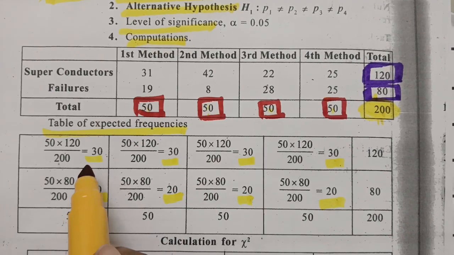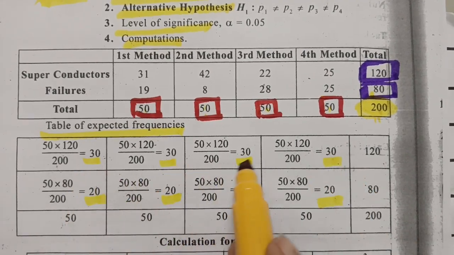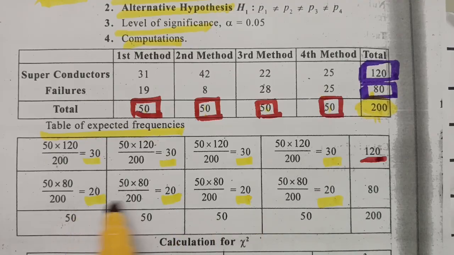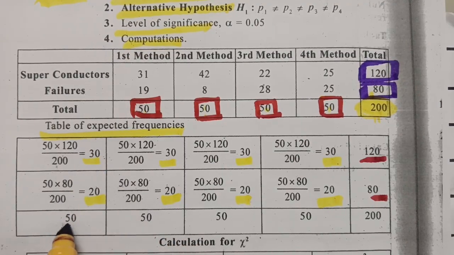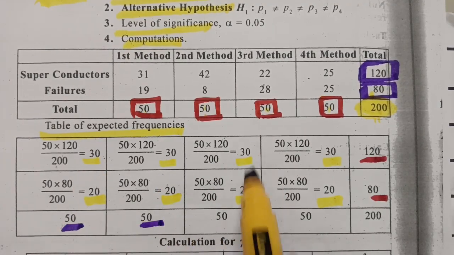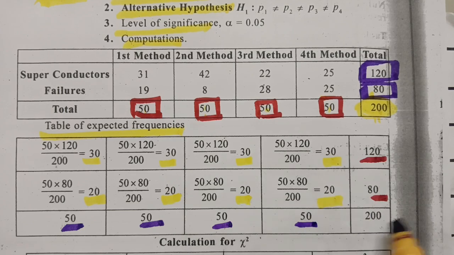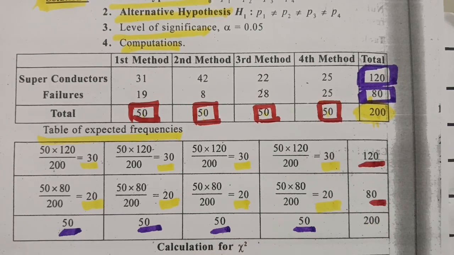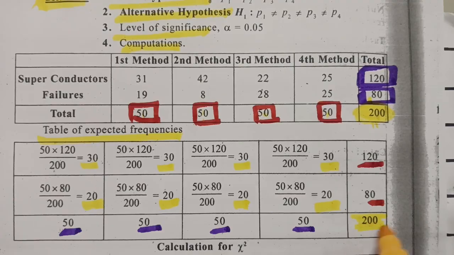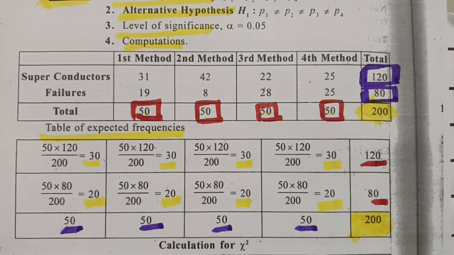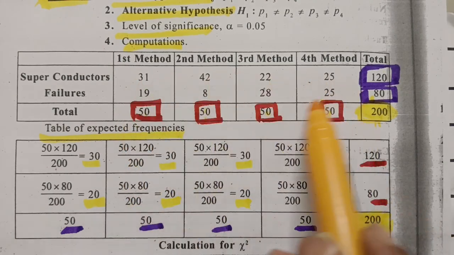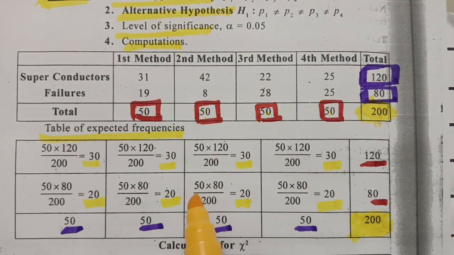And now we have to make the addition. 30 plus 30 plus 30 plus 30, 120. 20 plus 20 plus 20 plus 20, 80. And the column totals are 30 plus 20, 50, and the same for each column. And here the grand total is 200 again. So we got 200. Clear? So all these are observed values and these are all the expected values.